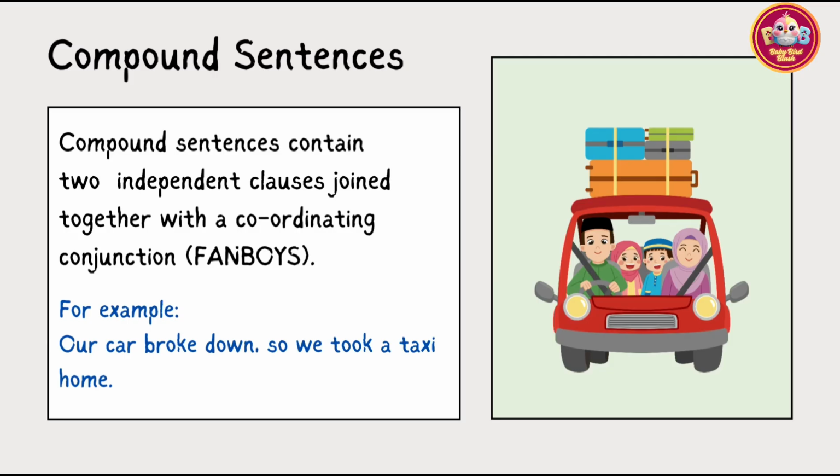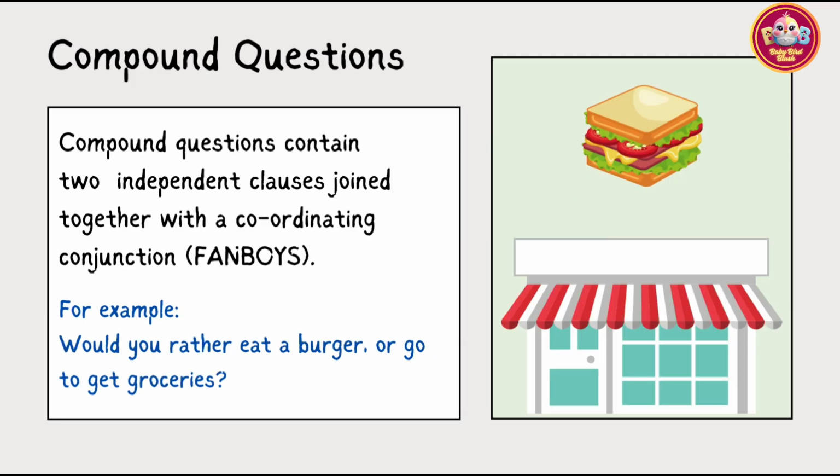Compound sentences. Compound sentences contain two independent clauses joined together with a coordinating conjunction. For example, our car broke down, so we took a taxi home.